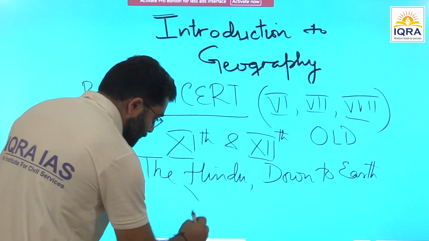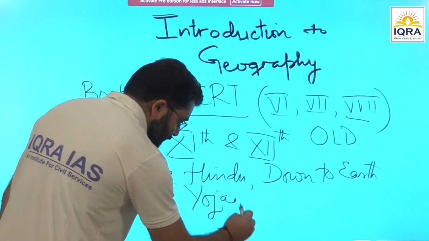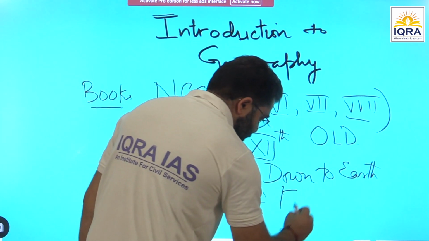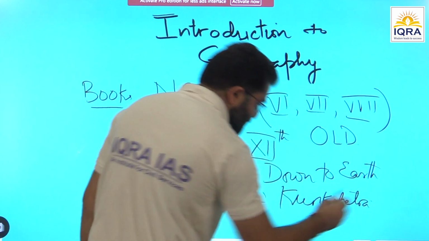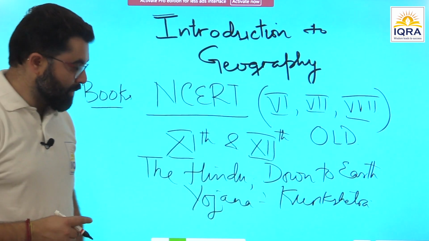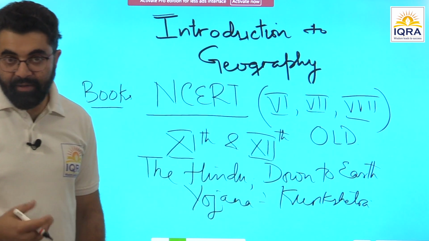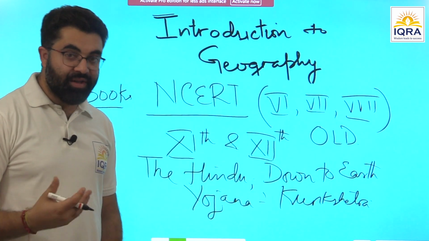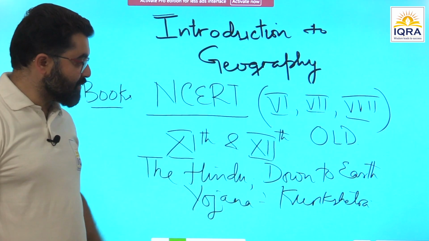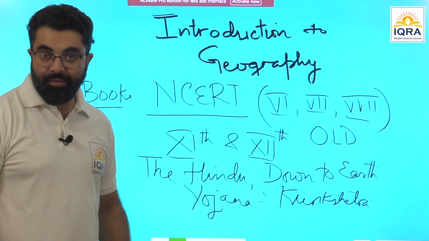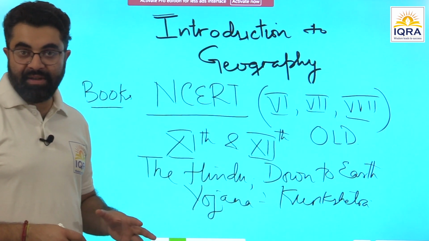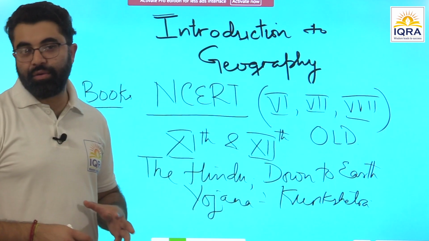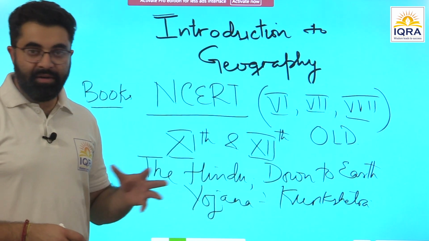Then Yojna, right, plus Kurukshetra. These two magazines, I'm sure most of the civil service aspirants take Yojna and Kurukshetra, but whether they read them or not, that depends upon them. So Kurukshetra is very important, especially when it comes to topics like agriculture, irrigation, water resources. There are excellent articles, there is a lot of information mentioned there that will be very, very useful for you to write answers and handle questions in prelims as well.